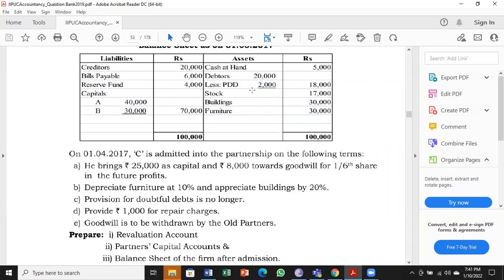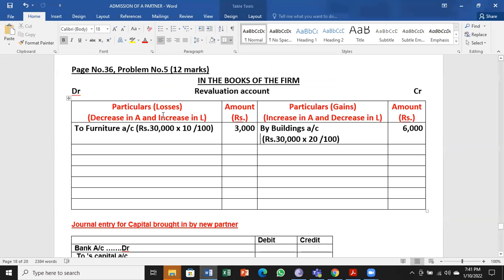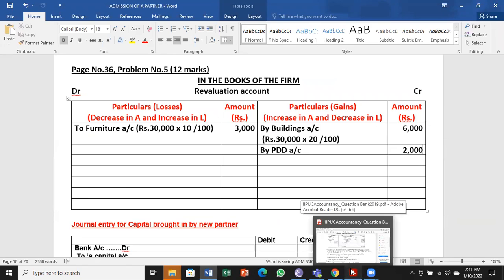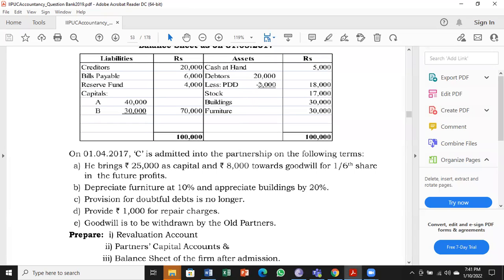So I told earlier also, PDD is like a liability. Liability is 2,000 now. No longer required, it is 0. So from 2,000, it becomes 0. So when it becomes 0, it is nothing but decrease in liability. So we take it as PDD account. Entire 2,000, we take it on the credit side. So it is a gain. When liability is reduced, it is a gain. So 2,000 rupees we are cancelling and entered on the credit side of revaluation account.